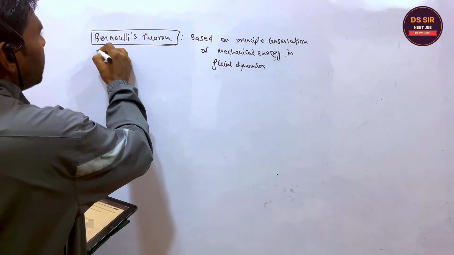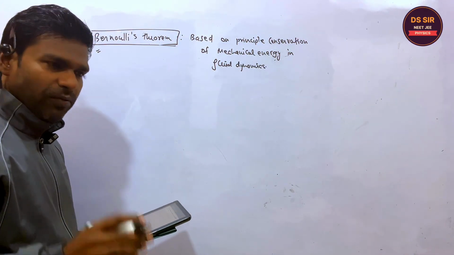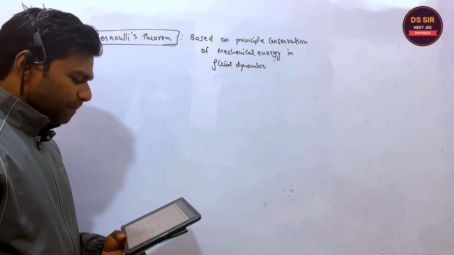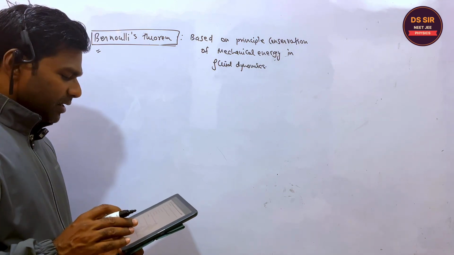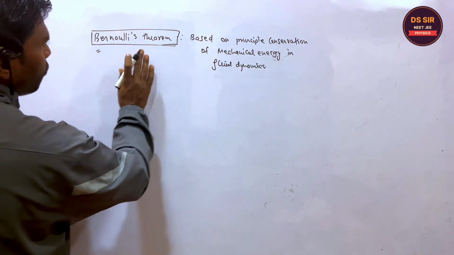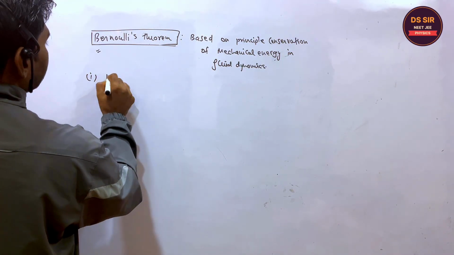First of all, for the Bernoulli theorem, we will discuss that the fluid is non-viscous, incompressible, and in steady flow, that is the laminar flow. All right. So there are three types of energy we are going to discuss. First is the kinetic energy.